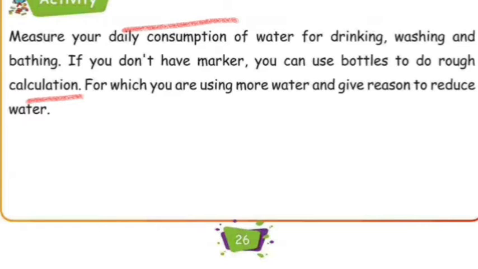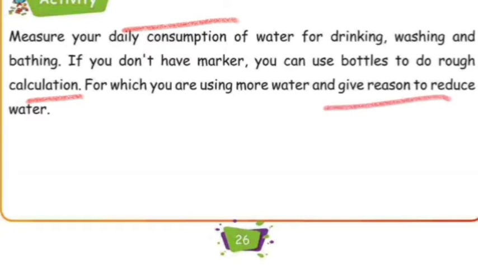If you are using more water for bathing, then you should try to avoid using so much and you can reduce the consumption of water. You can estimate how much water you will use for your daily requirement. Then you can understand how much water you are using for your bathing purpose, for your drinking purpose, and give a reason to reduce the water.